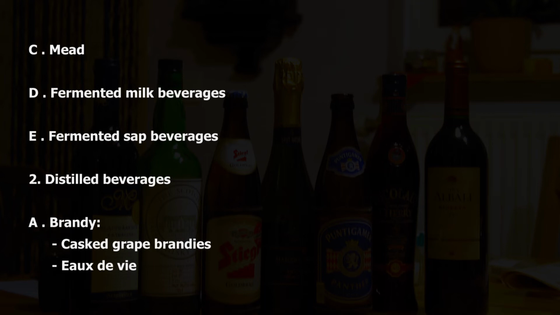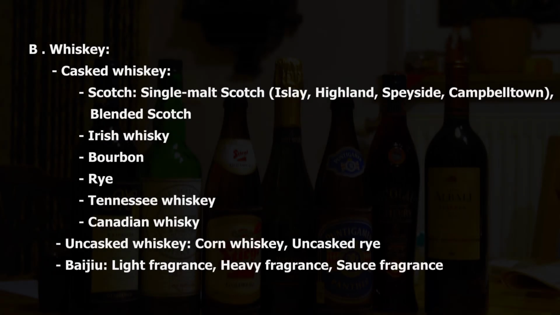2. Distilled beverages. A. Brandy. Casked grape brandies. Eau de vie. B. Whiskey. Casked whiskey. Scotch, single malt Scotch, Islay, Highland, Speyside, Campbeltown, blended Scotch. Irish whiskey. Bourbon. Rye. Tennessee whiskey. Canadian whiskey. Uncasked whiskey, corn whiskey, uncasked rye. Baijiu, light fragrance, heavy fragrance, sauce fragrance.